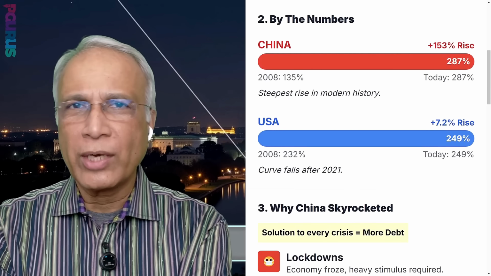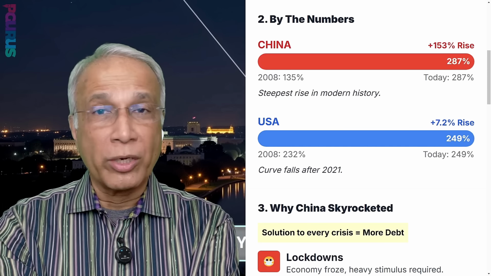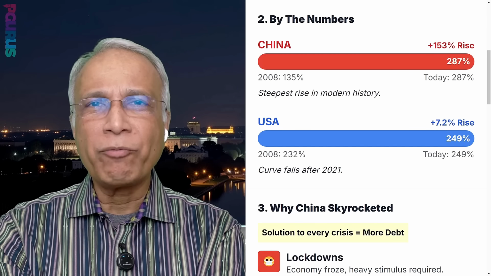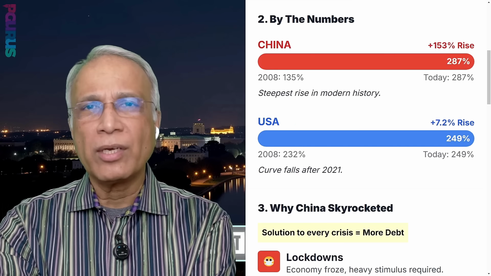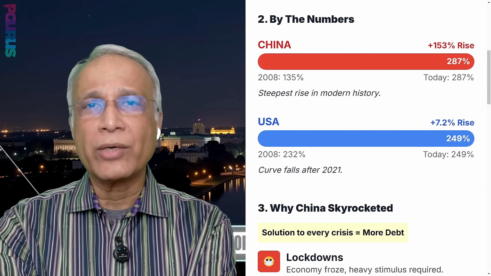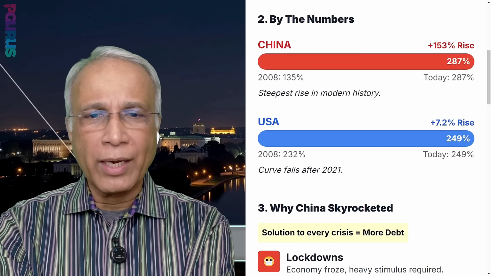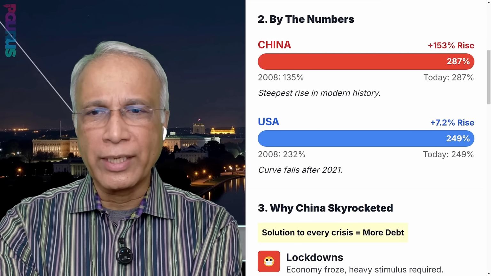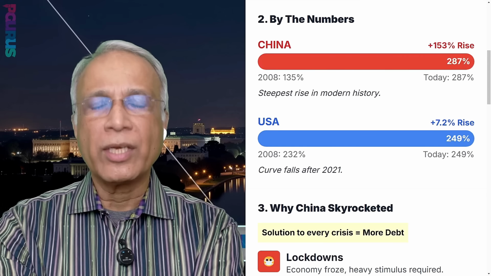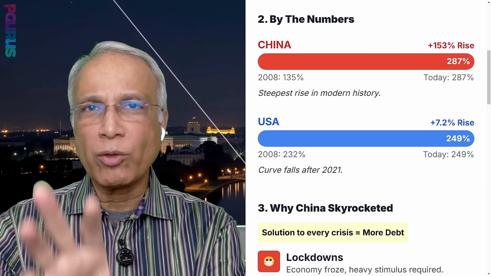If you look at China in 2008, the debt to GDP ratio was 135%. What is it today? 287%, a rise of 153%. It's the steepest rise in modern history. And how does the US compare with that? US in 2008 was 232%, but since then it has gone up a little bit to 249%, and it's a 7.2% raise. However, what happens is the curve starts falling after 2021. Remember, we're looking at the aftermath of COVID.